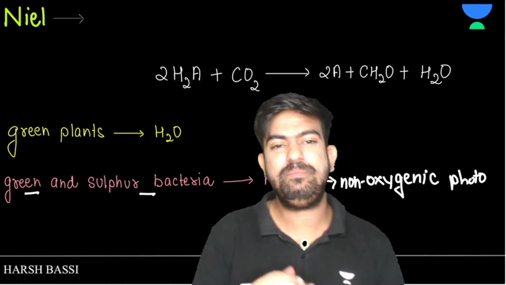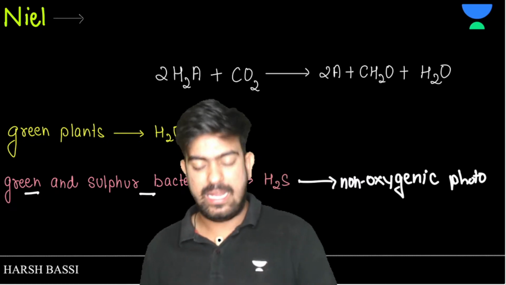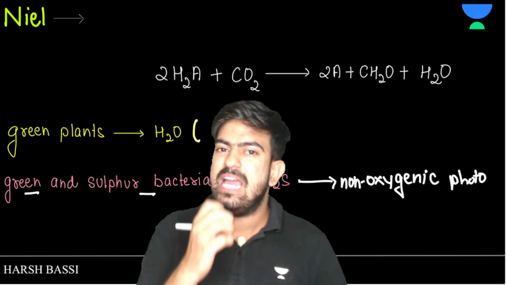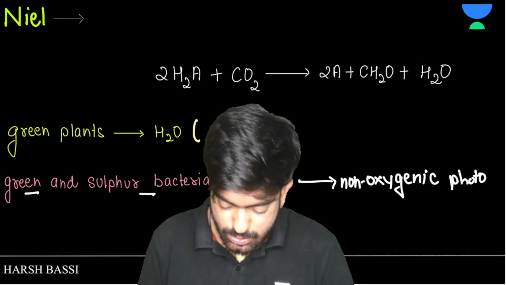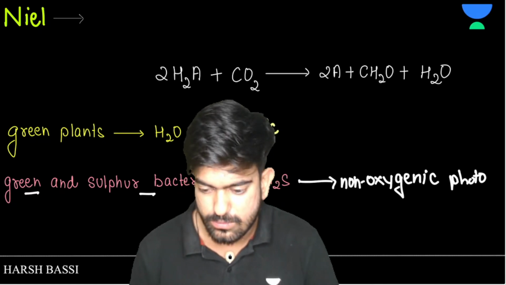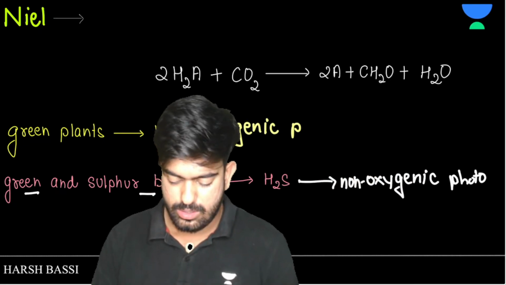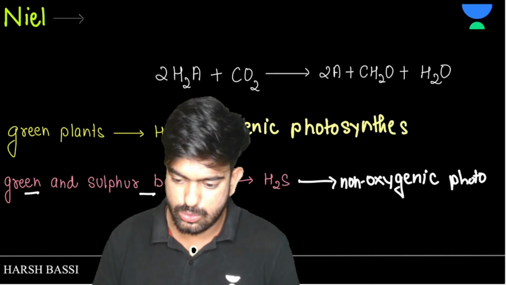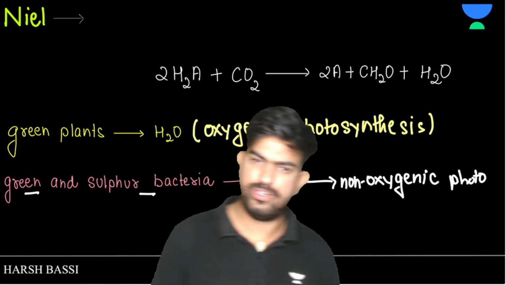Right? So if I talk about the green plants, the green plants perform those kind of photosynthesis in which oxygen is released, and when oxygen is released, such type of photosynthesis is known as oxygenic photosynthesis. Clear to everyone? Right? Okay, should I move forward?